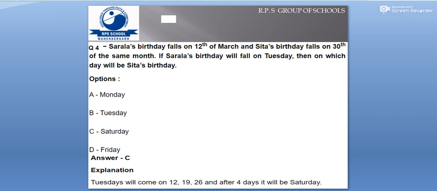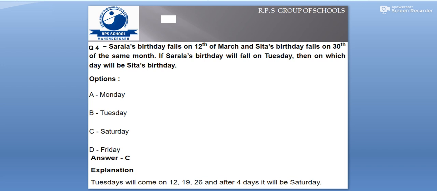Is that clear, children? See, by mistake I said the name Sarla. It's Sita's, because Sarla's birthday was already given. So is there any confusion? Shall I repeat it once again? Let us see once again. The question says Sarla's birthday is on 12th of March and Sita's is on 30th of March, the same month. And if Sarla's birthday is on Tuesday, on what day is Sita's birthday? That we need to find.